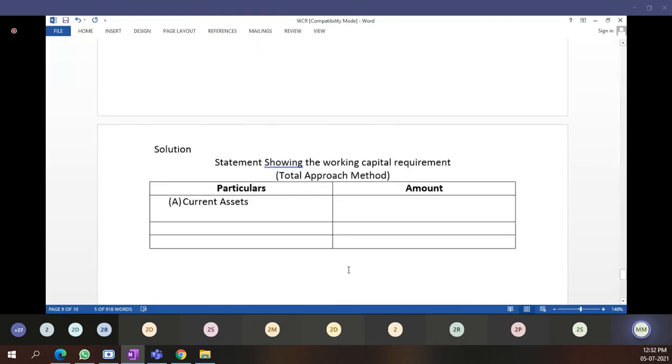Now we come to the solution. Statement showing the working capital requirements, total approach method. According to that we have to make it. Again I have told you there are two types of approach, cash approach and total approach. In total approach we have to include depreciation while calculating overheads, and we have to consider profit margin while calculating debtors. This I have told you.